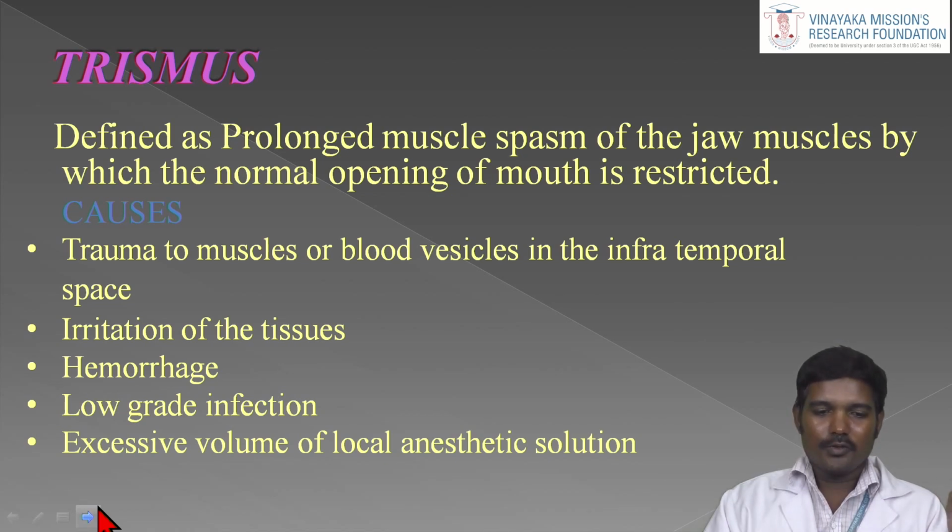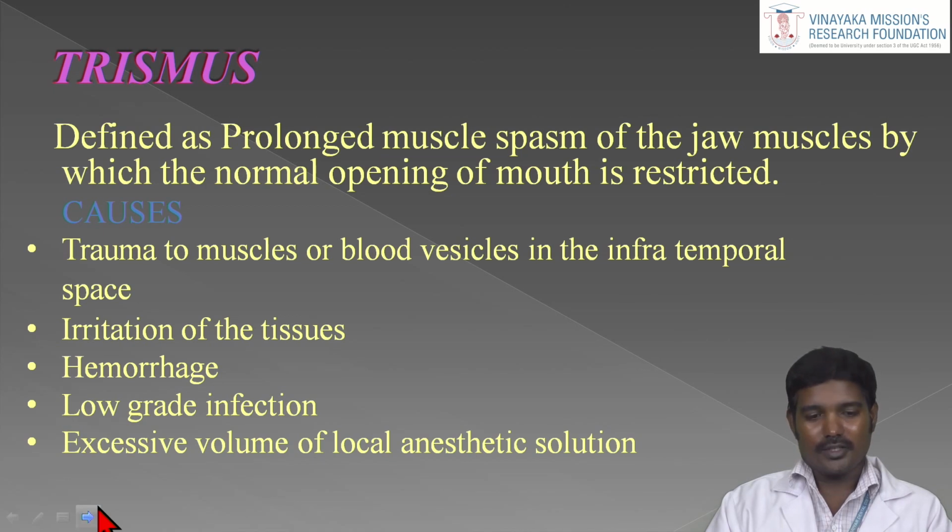So irritation of the tissue. Our local anesthesia solution may have a very low pH, sometimes with adding adrenaline. So it may cause tissue irritation and also hemorrhage. Already I told, while bleeding from the vessels, the small potential spaces get compressed. That compression also affects the muscle, so that particular muscle also gets stretched. That's why the patient gets trismus.